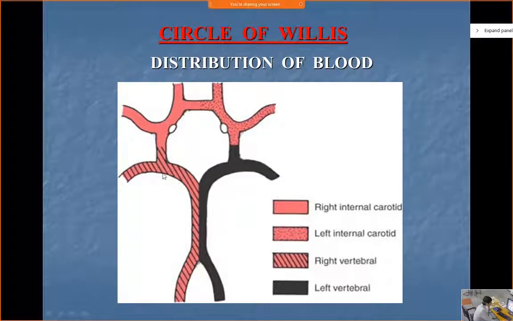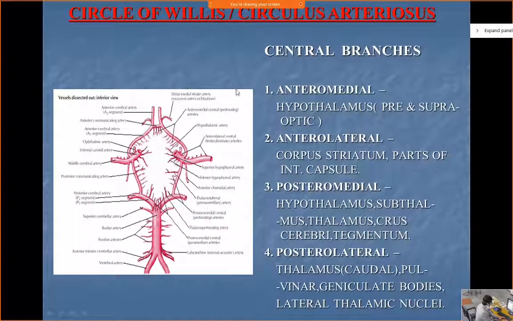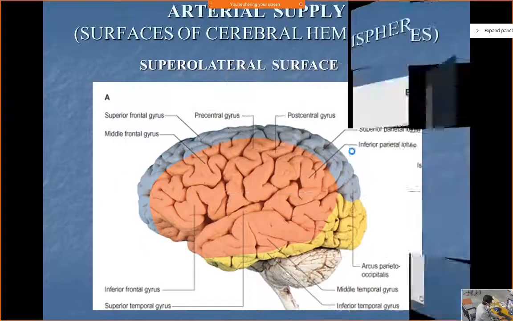Only in case of occlusion of the feeding vessels, suppose there is an occlusion of the internal carotid over here, then the supply from the other side will come. So it just acts as a collateral route only in case of occlusive episodes. Otherwise the column of the blood is maintained on either side, anteroposteriorly as well as laterally. You don't need these details.